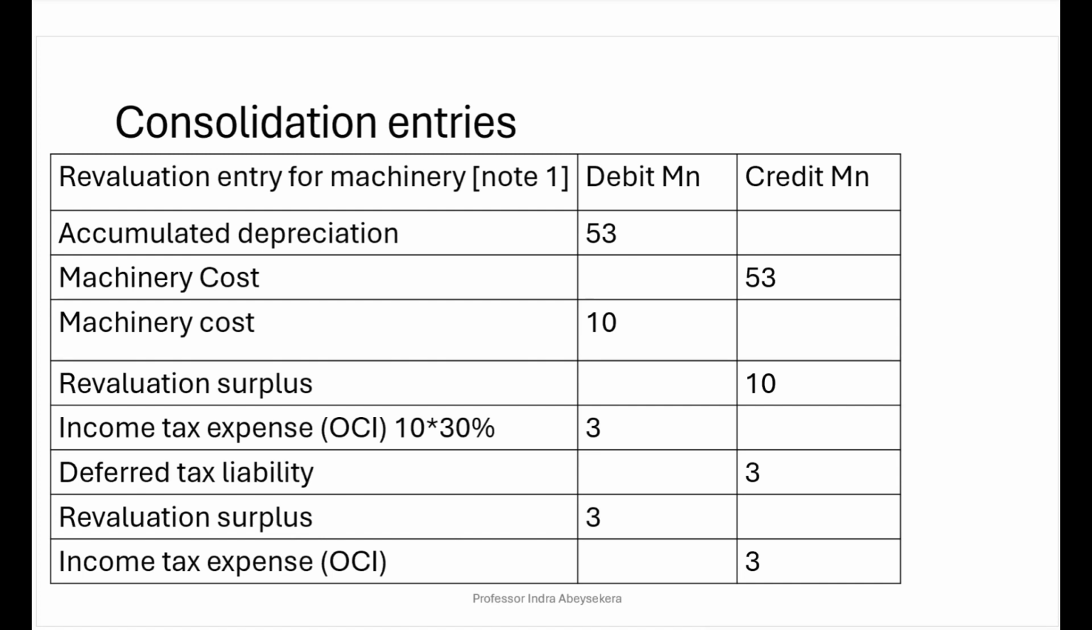However, when we close the year, we have to take off that income tax expense from other comprehensive income. So we credit other comprehensive income tax expense. We debit revaluation surplus 3 million.